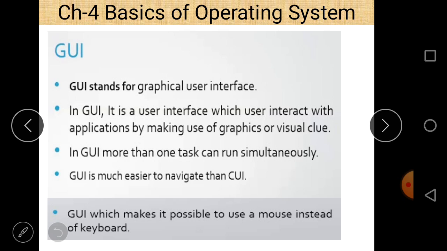Next is GUI, as the name suggests, graphical user interface, GUI. So GUI stands for graphical user interface. In GUI, it is a user interface in which the user interacts with the application by making use of graphical or visual clues. So it may be an icon, it may be any symbol using GUI. Suppose let us take a live example of it.